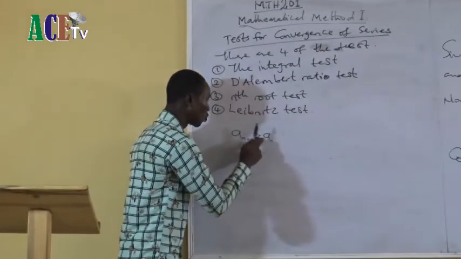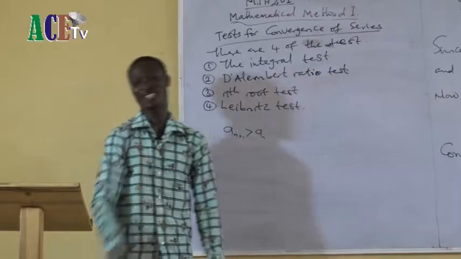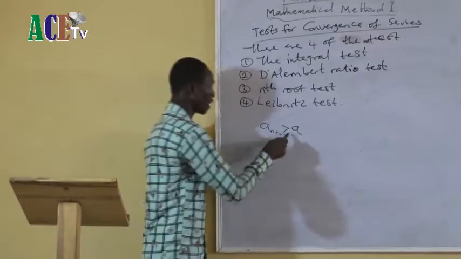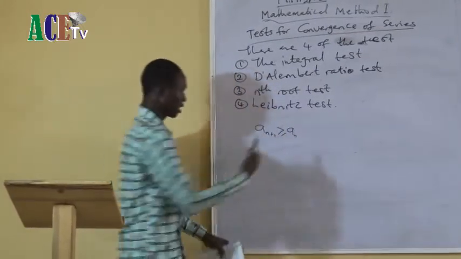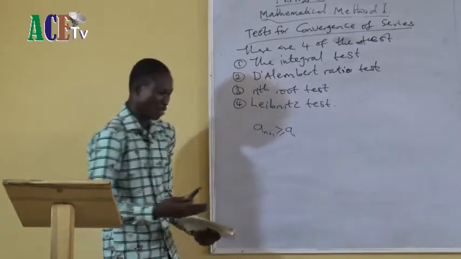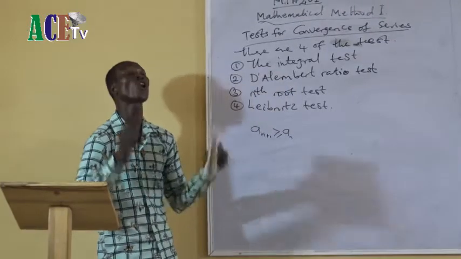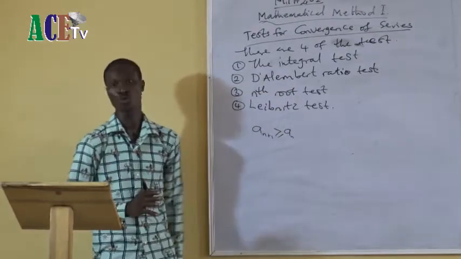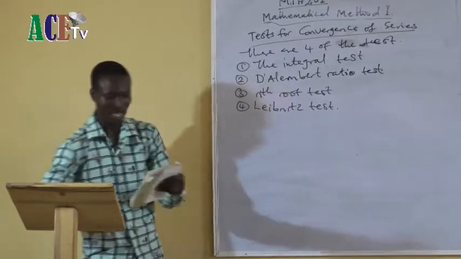If I didn't put the equal sign, it is strictly increasing. If I say something is equal to it, at some point they may have the same value. But if it is strictly increasing, 2 can never be equal to 1, and 3 can never be equal to 2.